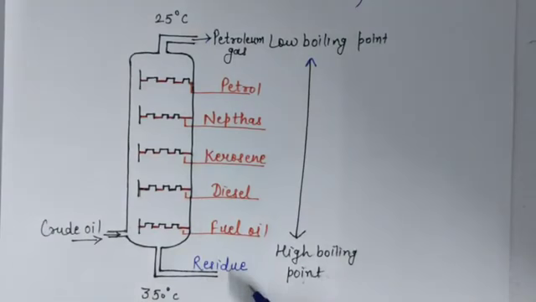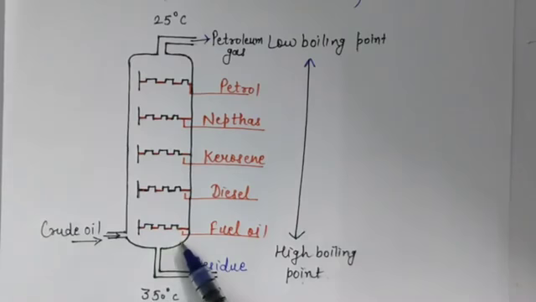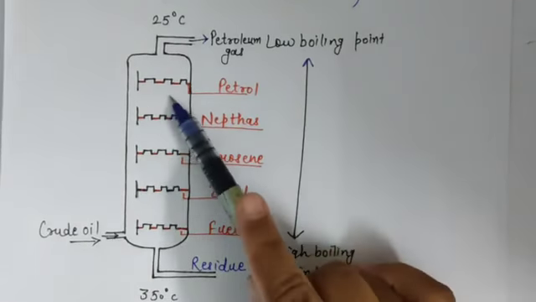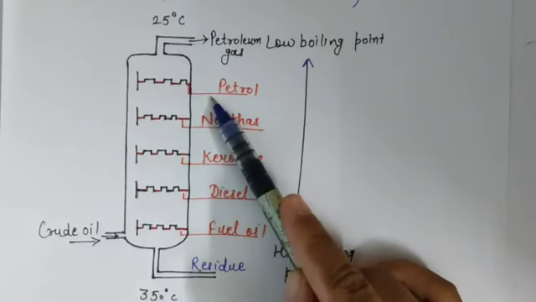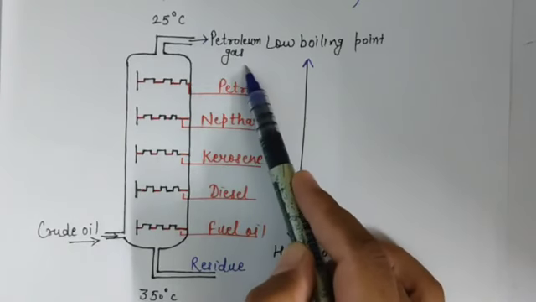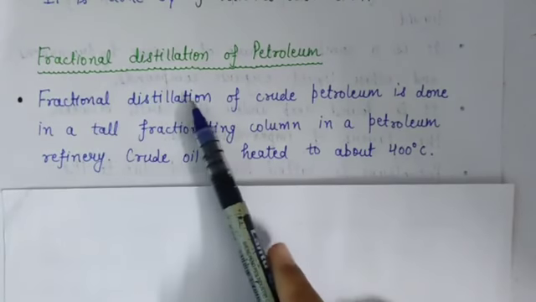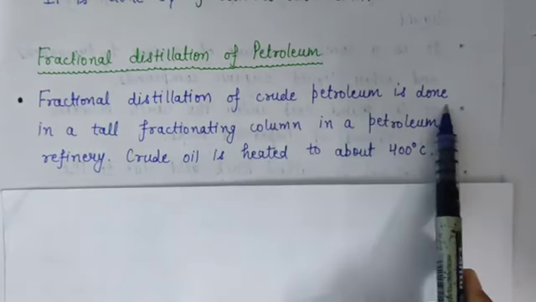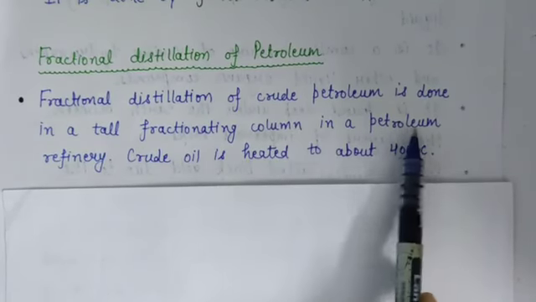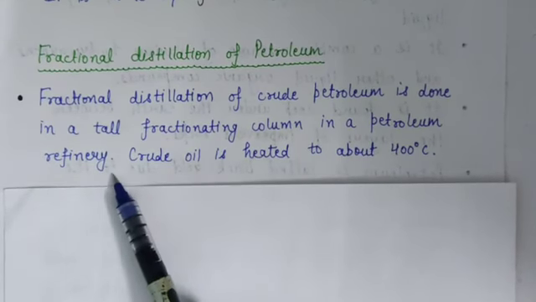Means the fraction which has higher boiling point condenses near the base, and the fraction which has low boiling point condenses in the topmost tray, and the gas which goes out of the column is known as petroleum gas. So students, fractional distillation of crude petroleum is done in a tall fractionating column in a petroleum refinery. Means it is carried out in a petroleum refinery.